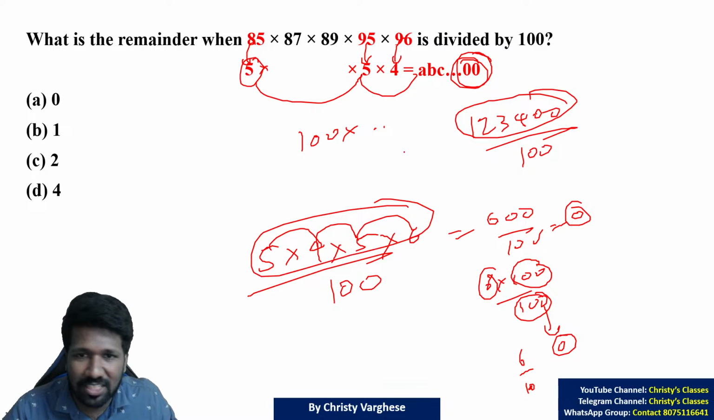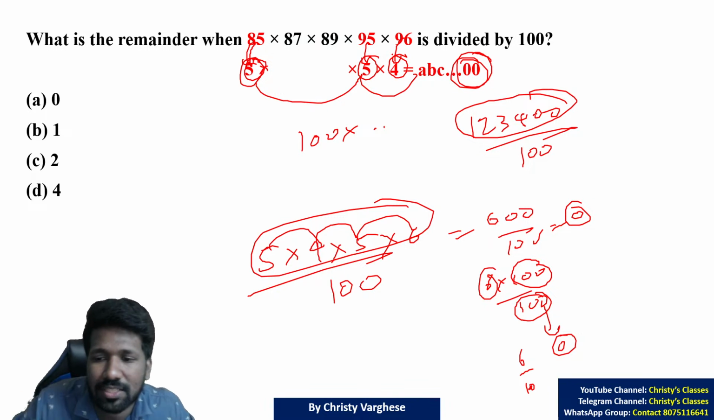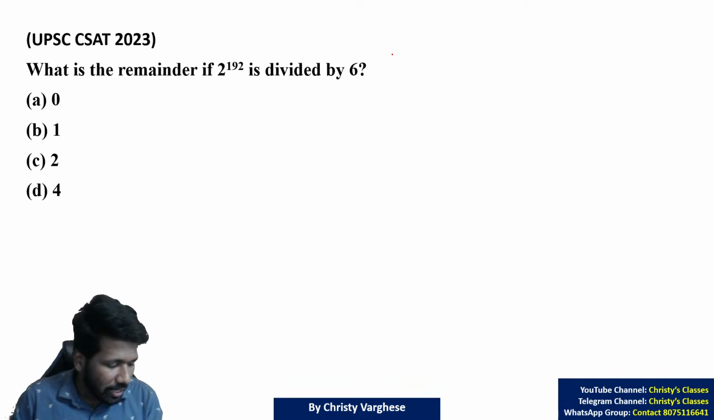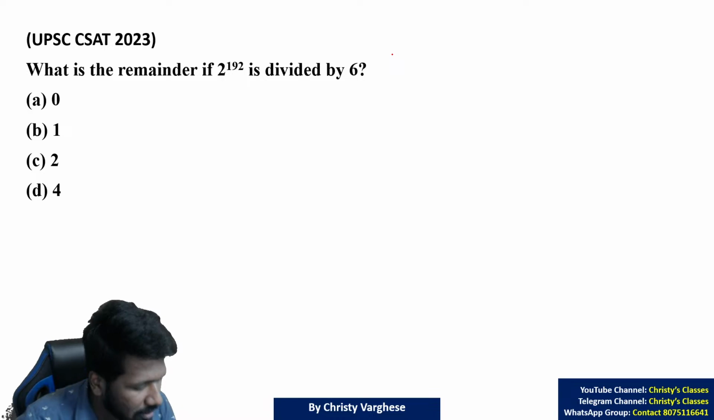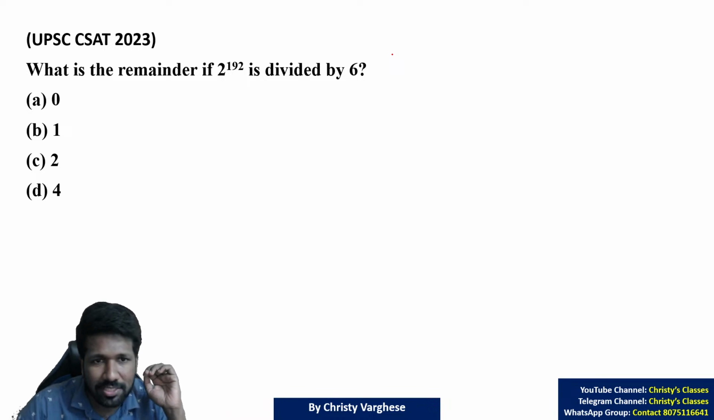This was a simple example, but this was a complicated example. Here we need to take out those convenient numbers which give you 100 as the product. That's all. Clear now? Then try this question. Due to lack of time, I will start explaining. What is the remainder if 2 raised to 192 is divided by 6?